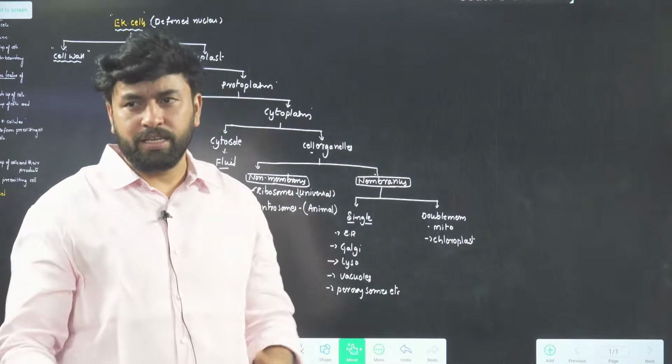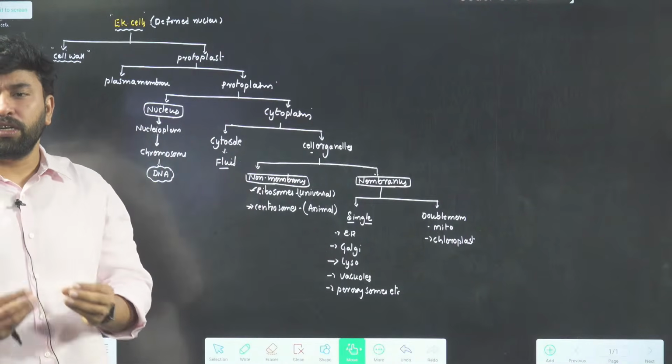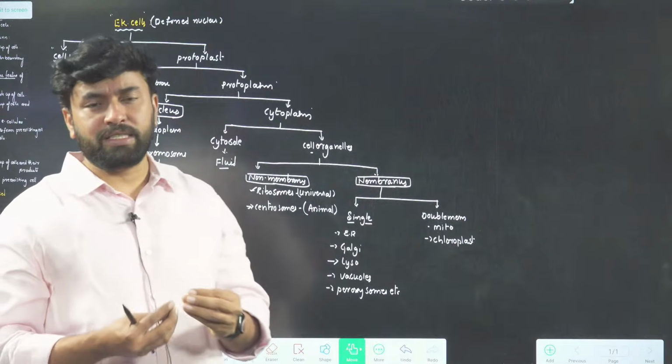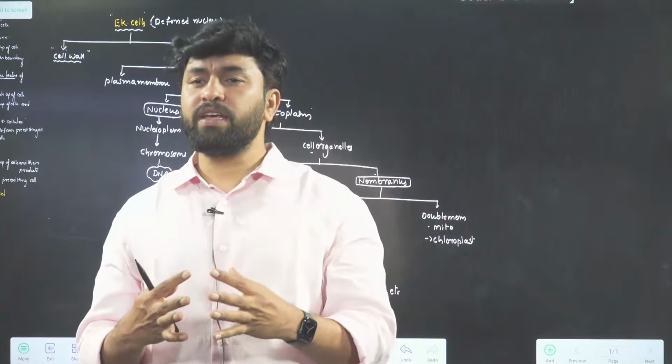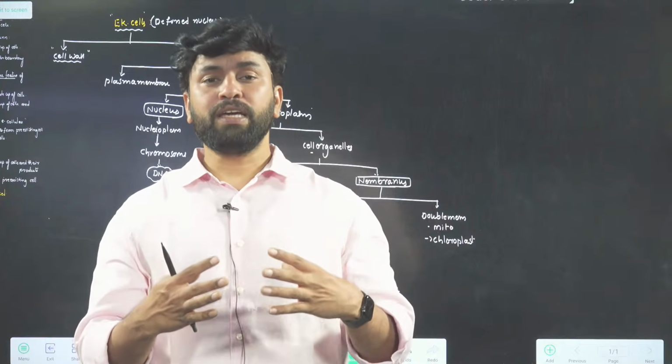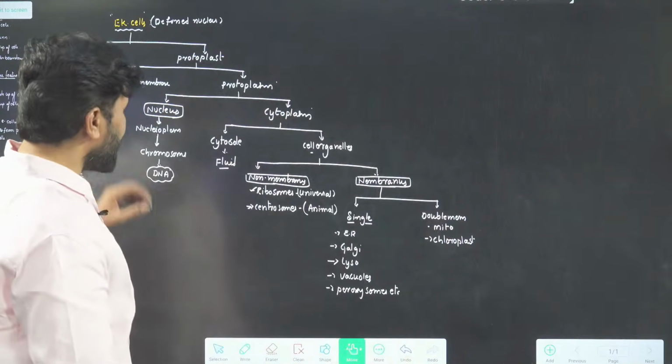Whatever you take, you make a particular chart like this. Among the chart you just notice there are some exceptions, etc. In future these kinds of charts are very useful for making things easy to recall. Okay, this is about eukaryotic cell.